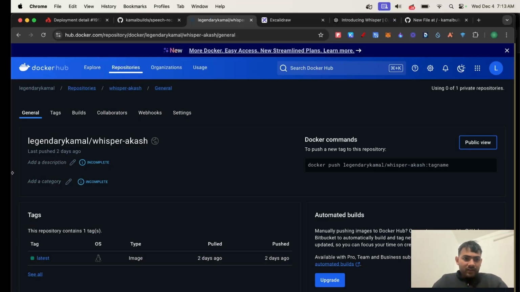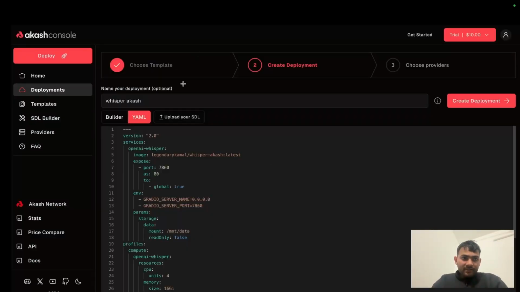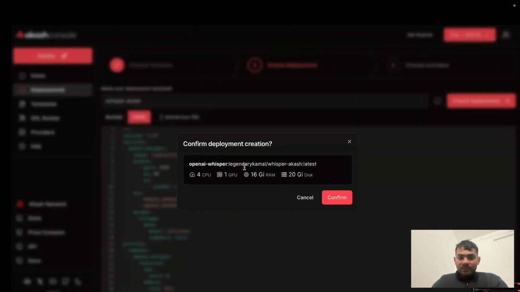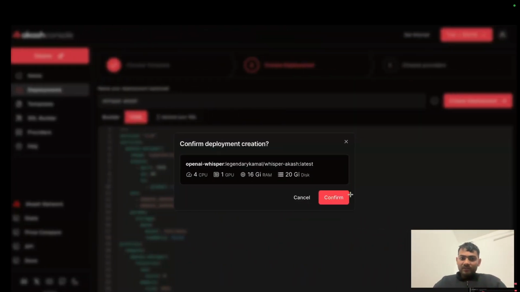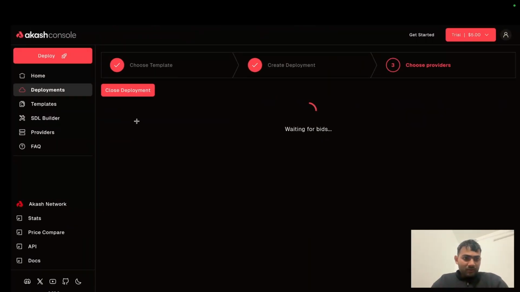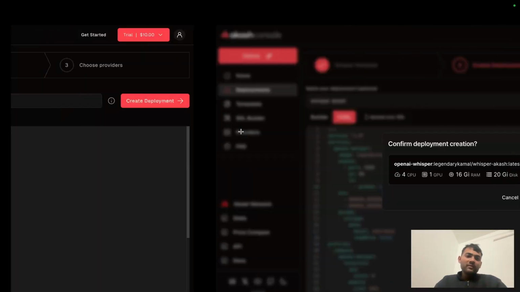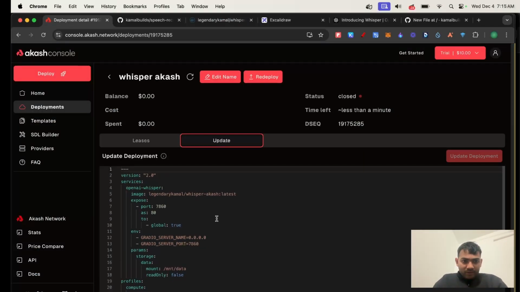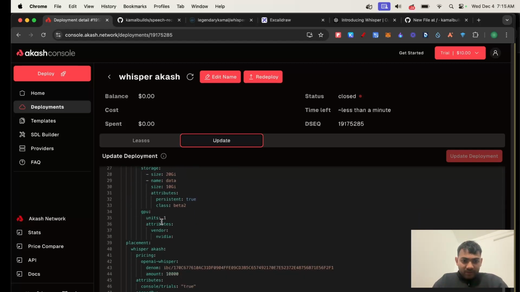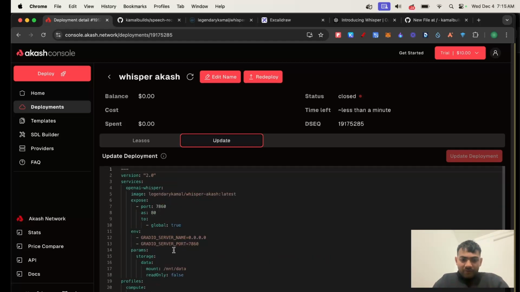Here is the Docker file that I have built and published on Docker Hub, which is Whisper Akash. And this is utilized in the SDL where I have created OpenAI Whisper and I'm utilizing the Docker image here. And finally, I've created a deployment, which, as you can see, confirmed deployment creation, and then I confirmed with all these GPU requirements, and then I've created the lease and am waiting for the bids. Here are more of the deployment details where I have created the Gradio server name and interface for an easy UI where users could do operations.